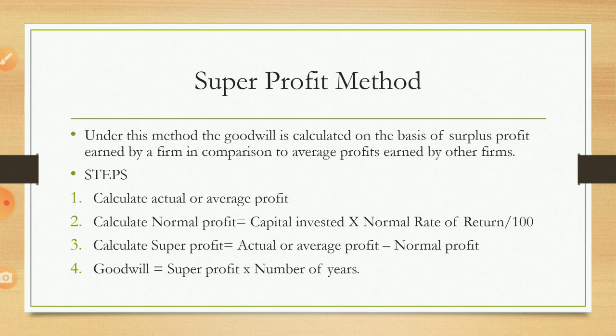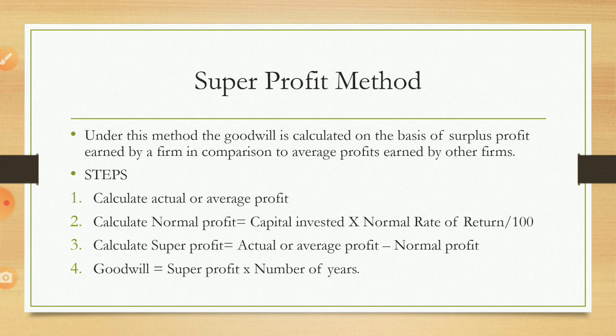So when we say super, it means some extraordinary performance, not only in business. Here also, when a business has done an extraordinary performance, when we compare our business situation with other businesses and something extra performance is there in our business, then that extra profit or surplus profit is known as super profit. Under this method the goodwill is calculated on the basis of surplus profit earned by a firm in comparison to average profit earned by other firms.